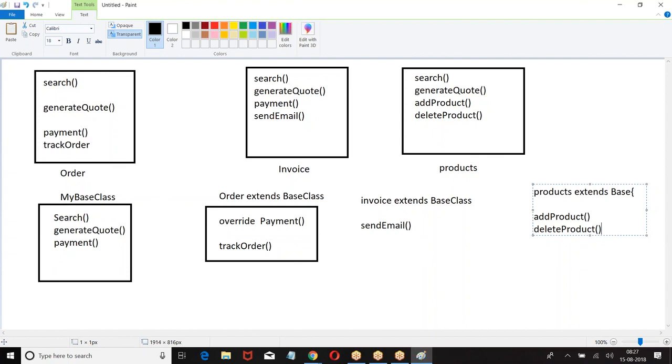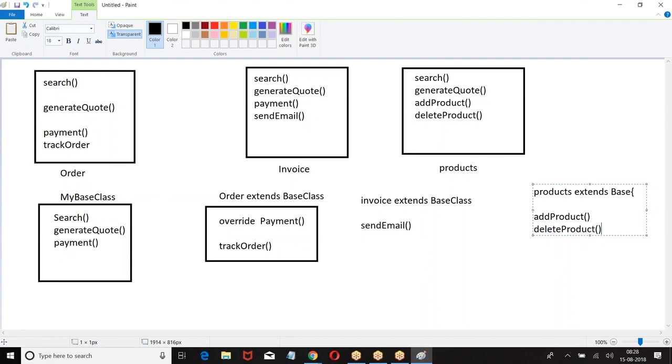I hope everyone is good with this. Purpose everyone has followed? Right, boss? Because at the time of creating an order, you require a search functionality, generate code, payment, track order. At the time of making invoice, search, generate code, payment, send email. At the time of creating a product, search, generate code, add product, delete product.